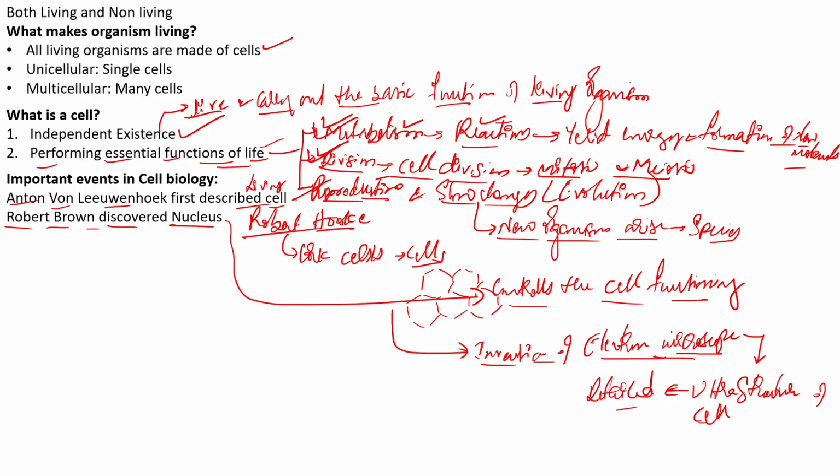So the invention of the electron microscope completely changed cell biology rapidly in a short moment of time.